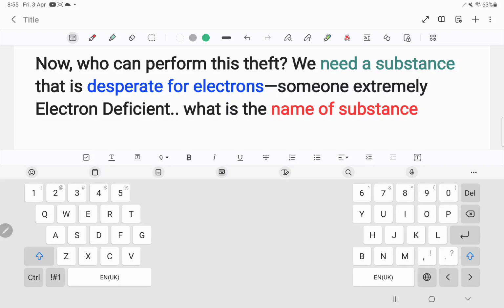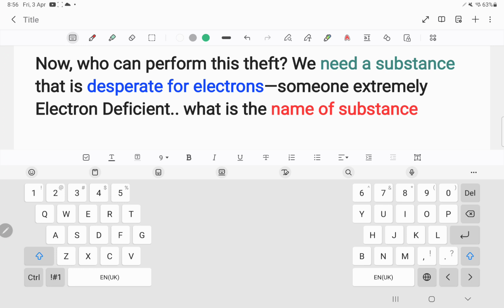Now, we know that alcohol to aldehyde conversion is an oxidation reaction. But now I have an alcohol and I want to perform that reaction. To carry out that reaction, I need a chemical, a substance to do that. We need a substance that is desperate for electrons, someone extremely electron deficient.